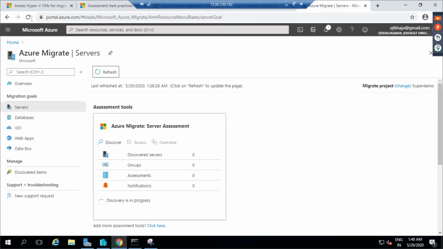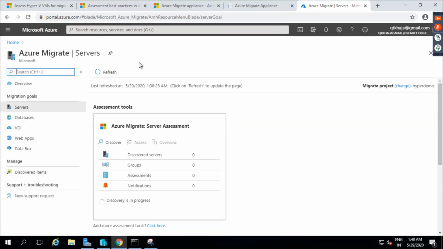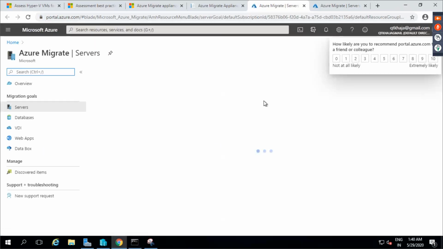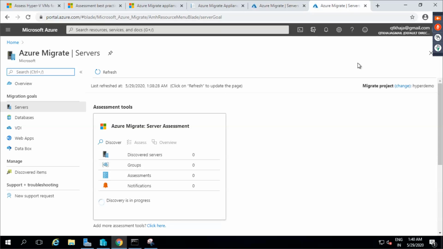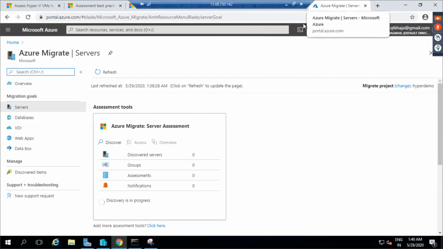You will be able to review the discovered servers. Right. Now let me see. Once you see this whole stuff, then you would be able to. So we have to just wait. It takes time. It is an approximation that it takes 6 minutes. Sometimes it might take more than that, or sometimes less.